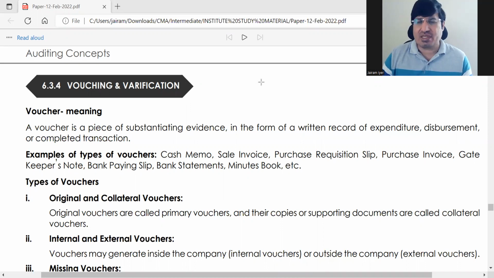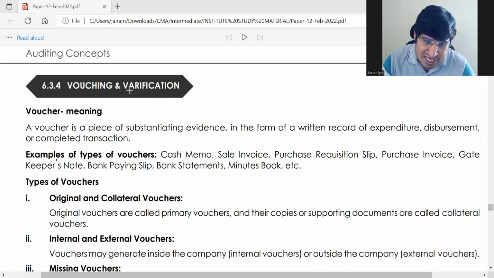Vouching and verification. There are some questions which always come from vouching and verification. ठीक है. और ये है, the spelling of verification is VE. Okay, यहाँ पे E होगा. Okay. Verification. Verify बोलते हैं ना. It comes from verify. Okay. तो चलिए, let's start with vouching.